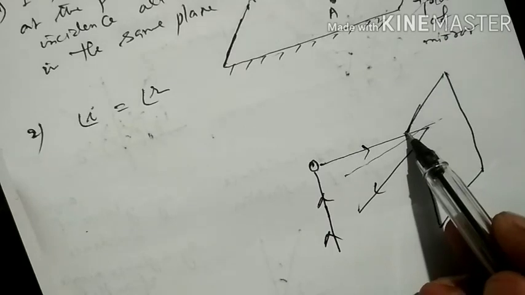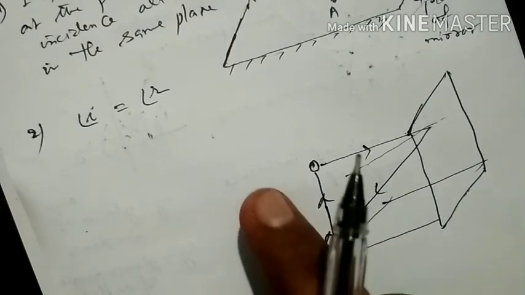Here you can draw one more plane, perpendicular to the plane mirror. All these light rays are in this plane. The light rays are incident, they are reflecting, and this is the normal. So this is called the plane of reflection. With this I think you may get clarity. We are representing three lines, and lines may or may not be in the same plane.